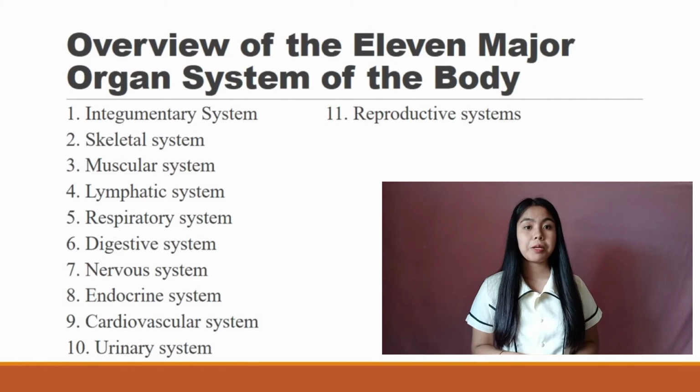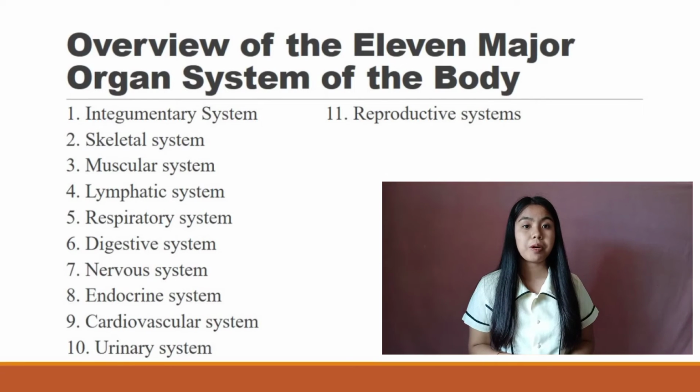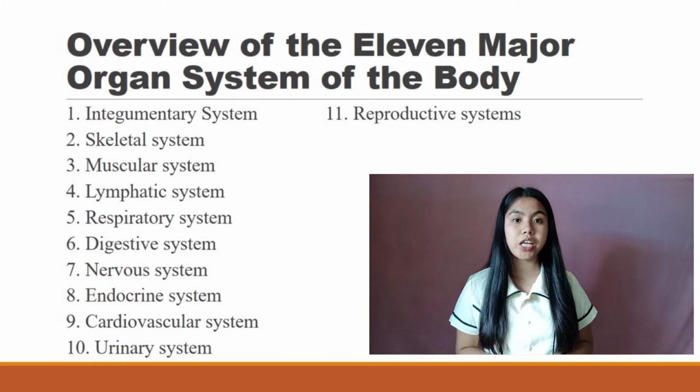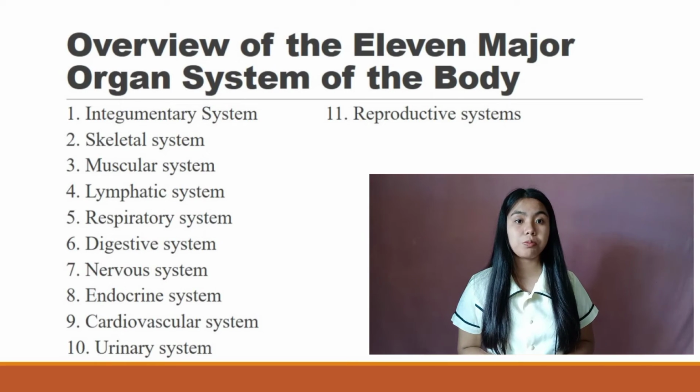Number 4. Lymphatic system. The system that protects the body from illness-causing invaders, maintains body fluid levels, absorbs digestive tract fats, and removes cellular waste. Number 5. Respiratory system. The system that removes carbon dioxide and continually supplies blood with oxygen. Gaseous exchanges occur in the respiratory system.